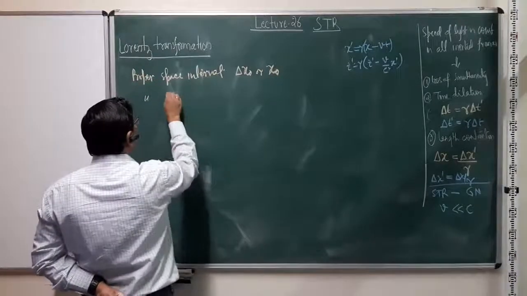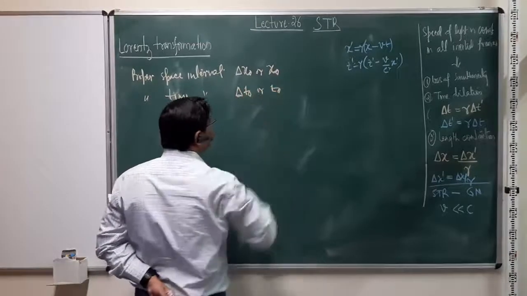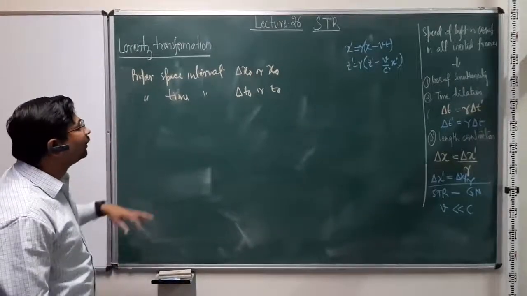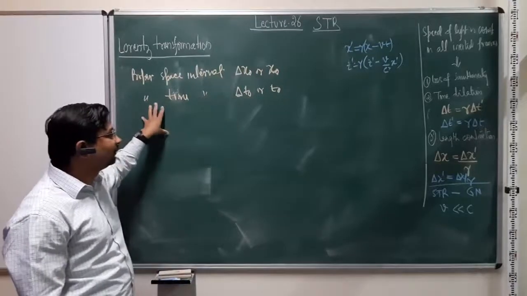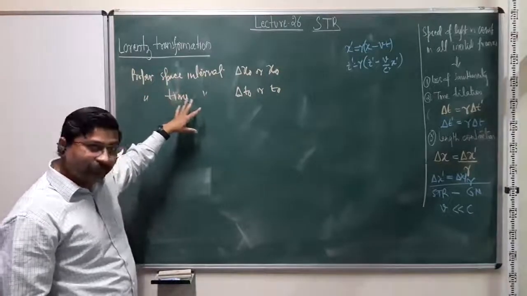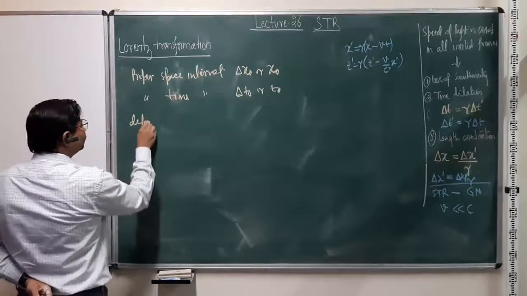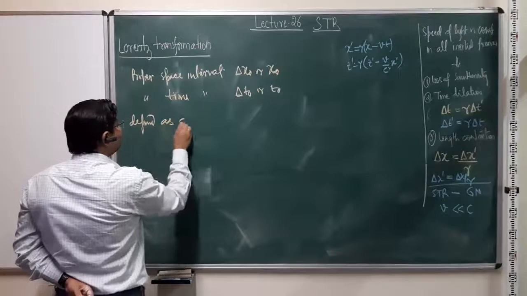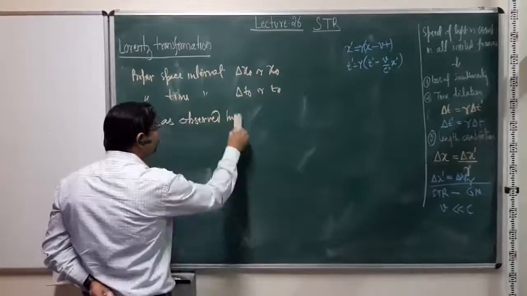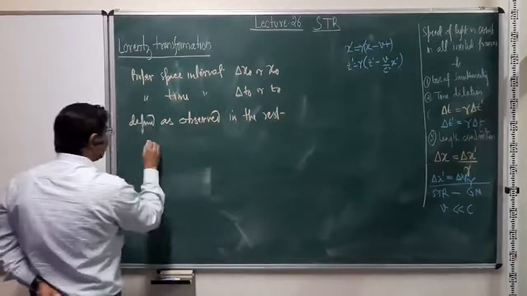So proper space interval, and proper time interval, again delta t0 or simply t0. Now this could be whichever one, we'll see which one it comes out to be. However, what is the definition of this? This is just the language, right? So the proper space interval and proper time interval is defined as observed in the rest frame